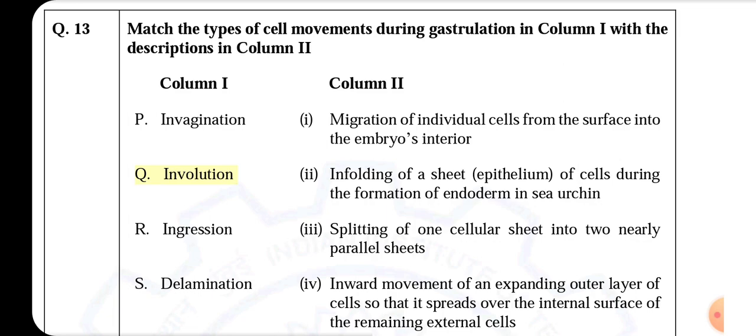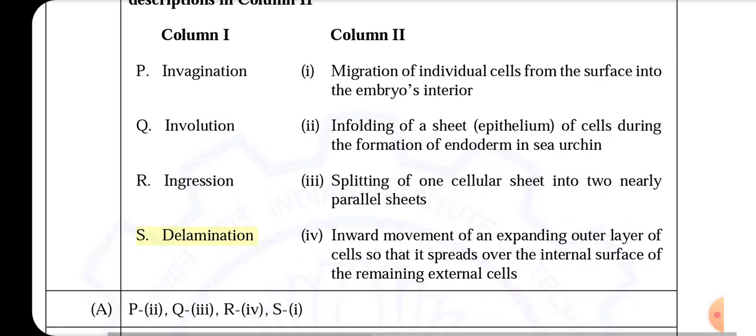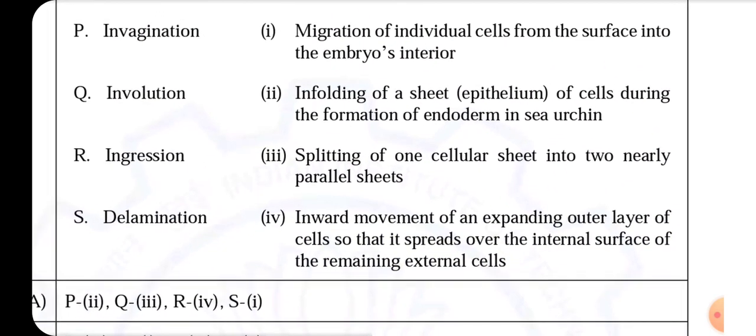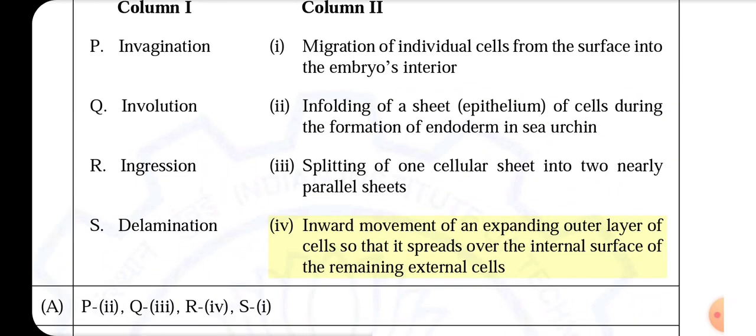Q, involution, II, infolding of a sheet of epithelial cells during the formation of endoderm in sea urchin. R, ingression, III, splitting of one cellular sheet into two nearly parallel sheets. S, delamination, IV, inward movement of an expanding outer layer of cells so that it spreads over the internal surface of the remaining external cells.